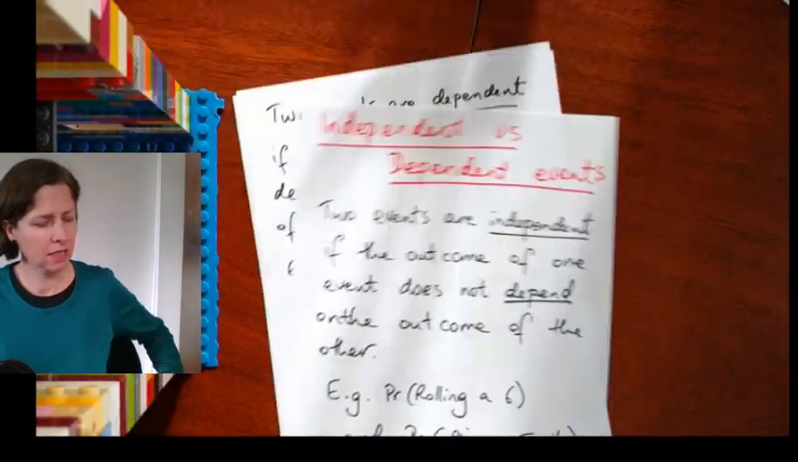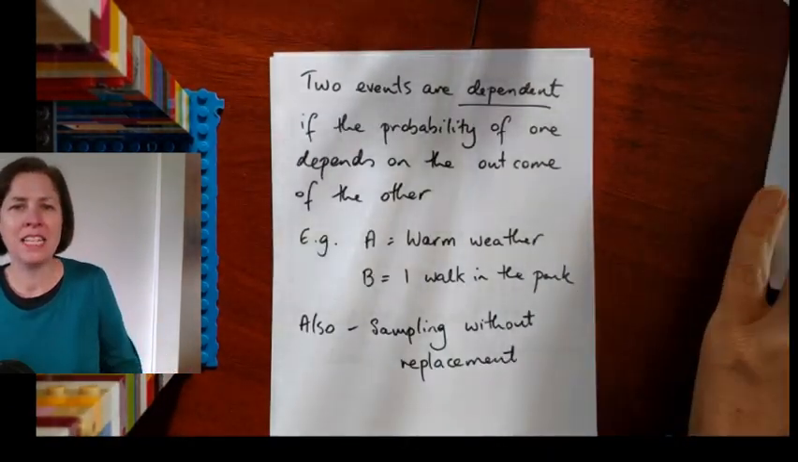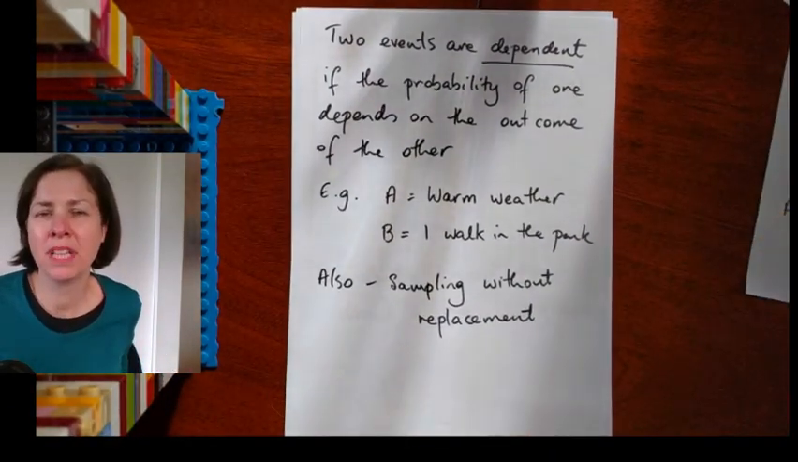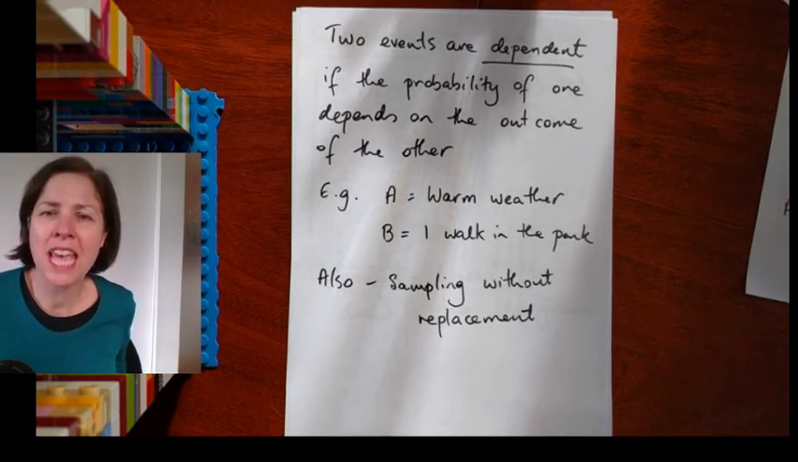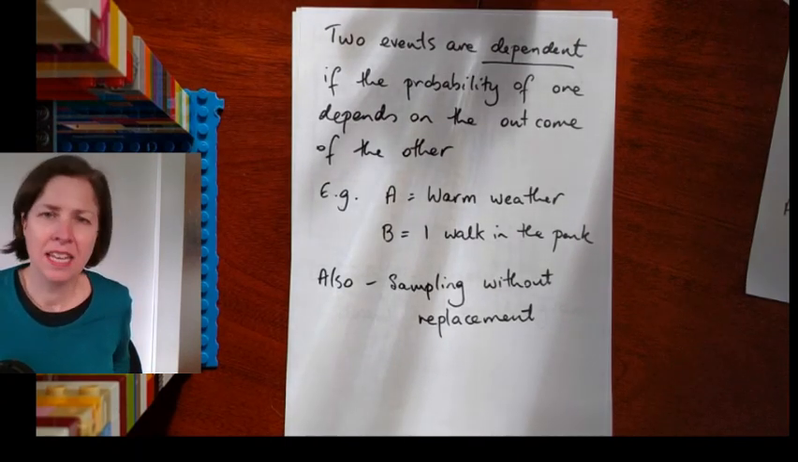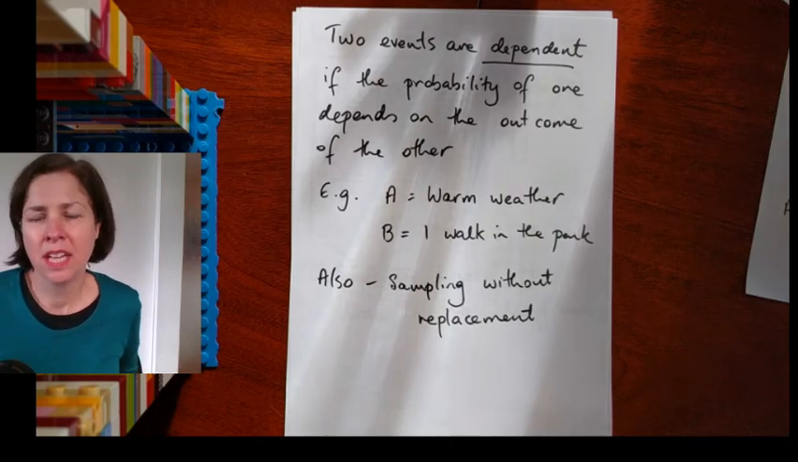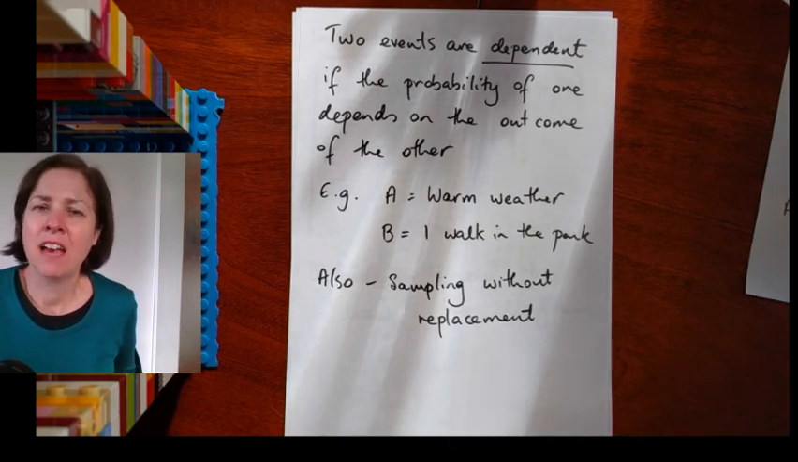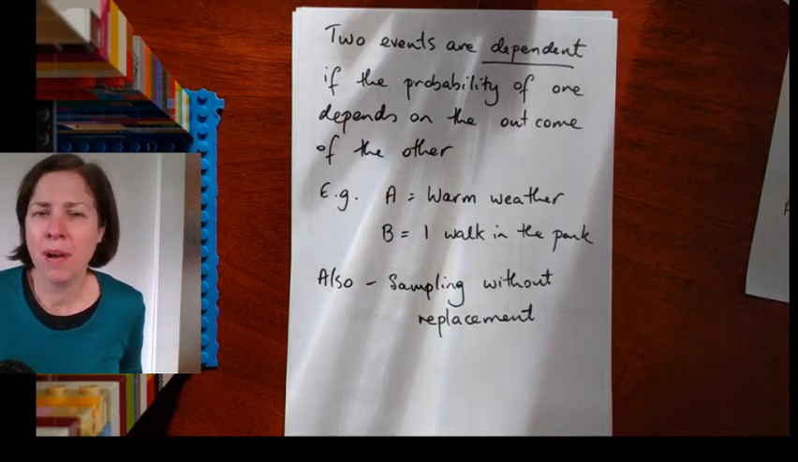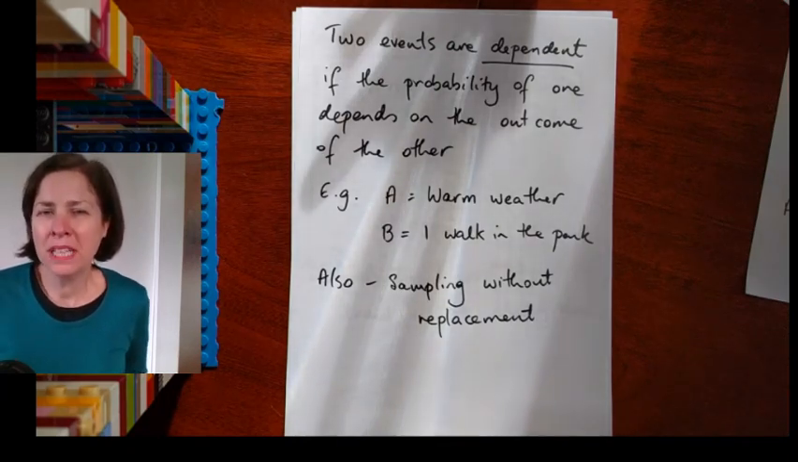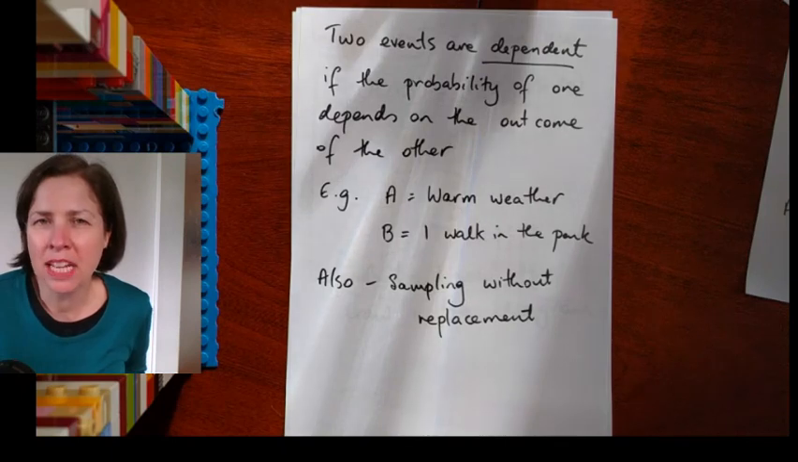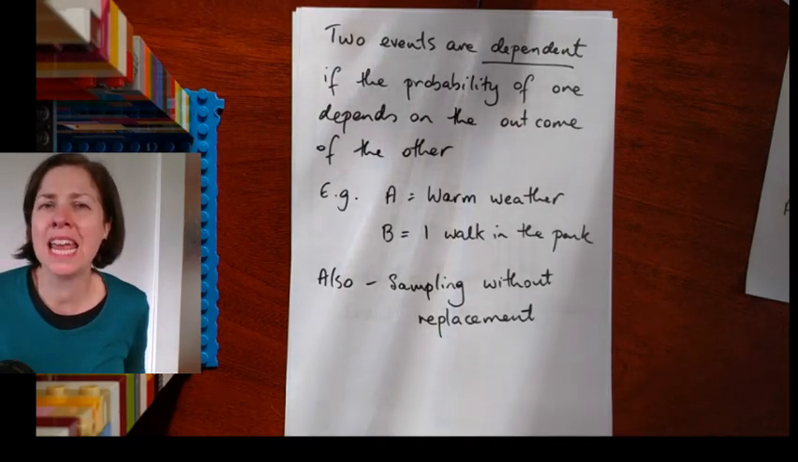Now, two events are dependent if the probability of one depends on the outcome of the other. And here's an example I've just made up. If event A is having warm weather and event B is I go for a walk in the park, the probability of B is going to change depending on whether or not A happens.